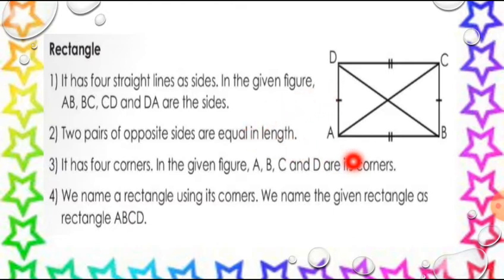Now, we know in a rectangle, two pairs of opposite sides are equal in length. That means the sides AB and CD are equal in length, and the sides AD and BC are equal in length. Then next, it has four corners. In the given figure, A, B, C, D are its corners. Look, A is a corner.